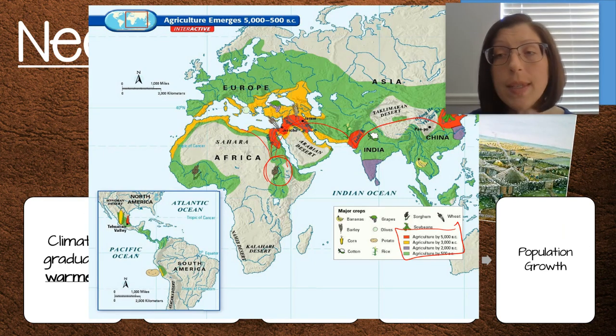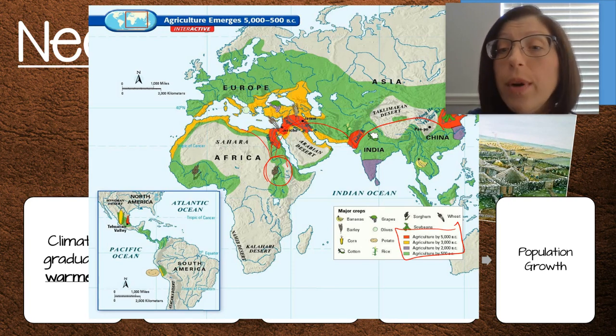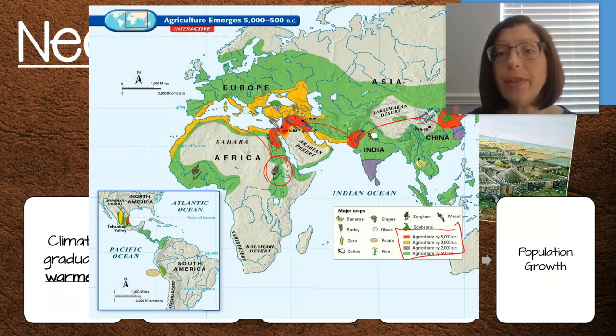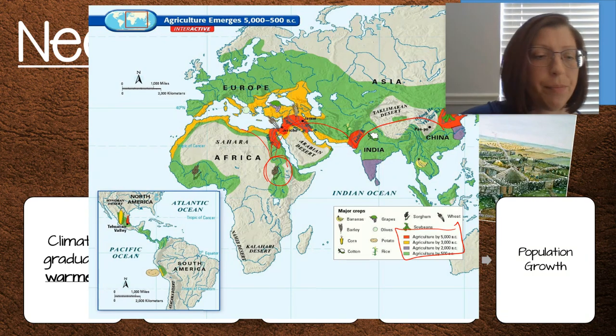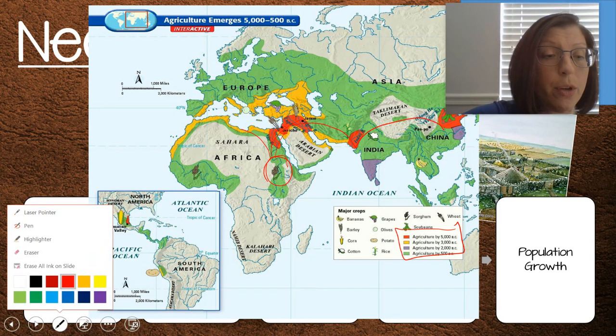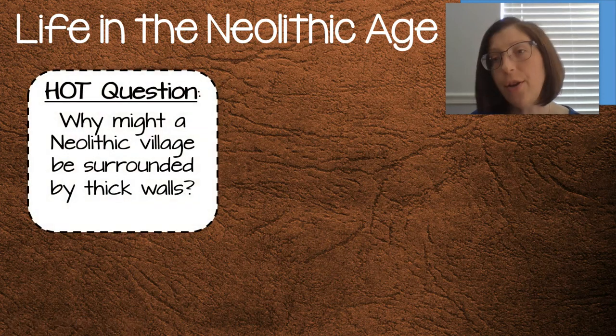So you don't see them developing by the seawater, okay? If you take a look, each one of those has rivers in there. They found that fresh water that works with their crops and their agriculture for growing, and we are going to see more settlements forming by river valleys. Okay, now I'm going to get rid of all those lines for you. And now you have a hot question.